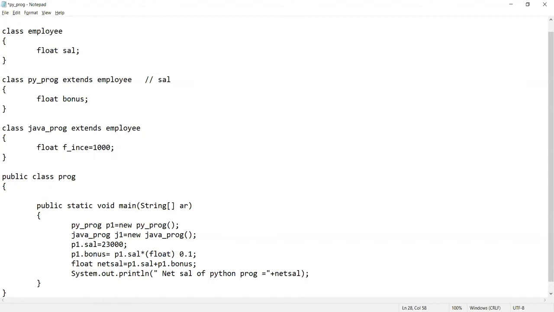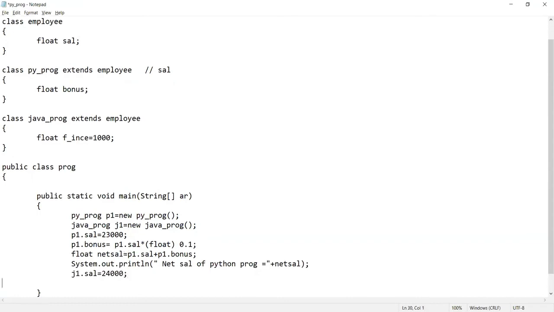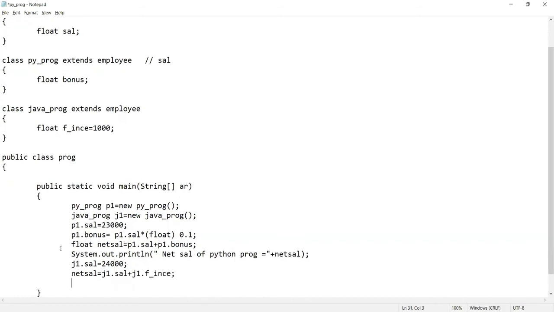Now in the similar way, we have to calculate the salary for the Java programmer. So J1.sal is equal to suppose 24,000 and the fixed incentive is there. So what will be the net salary of Java programmer? Net salary is equal to J1.sal plus J1.fixed incentive. So this will be the net salary of the Java programmer. So we'll display this also. And this is the salary of the Java programmer.